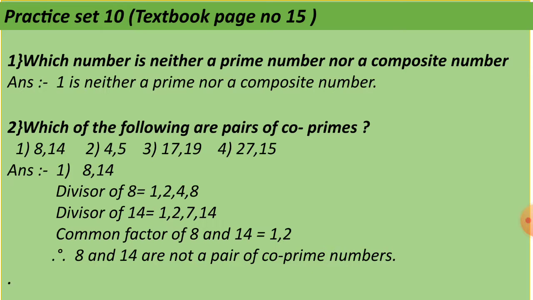The second question, which of the following are pairs of coprimes? So, we will solve the first one, 8 and 14. We have to write divisors of 8. That means 8 goes in which table? 1, 2, 4 and 8. We will write divisors of 14. That is 1, 2, 7 and 14. If you look at the divisors of 8 and 14, we get the common factors as 1 and 2. Therefore, 8 and 14 are not a pair of coprime numbers, because to have a pair of coprime numbers, we should have a common factor as 1.